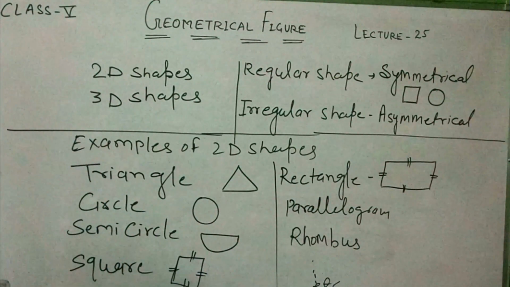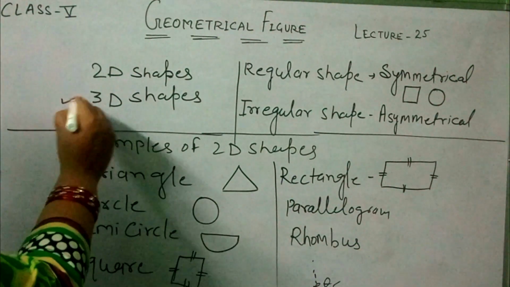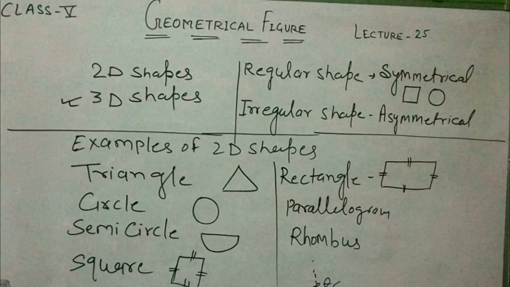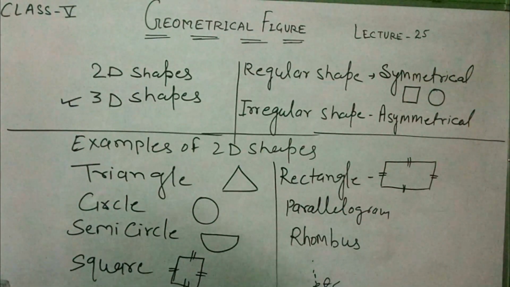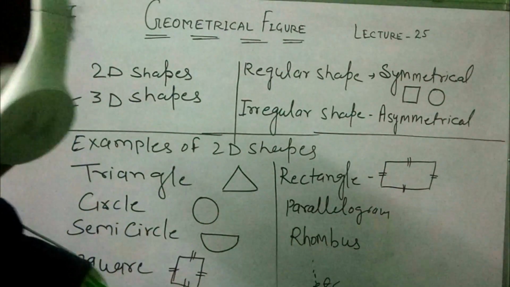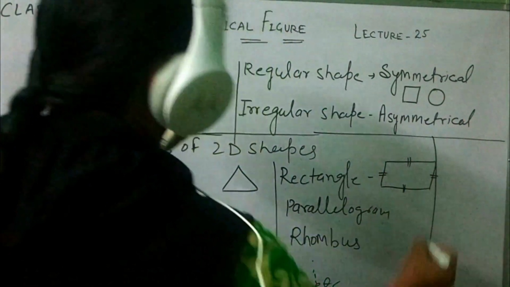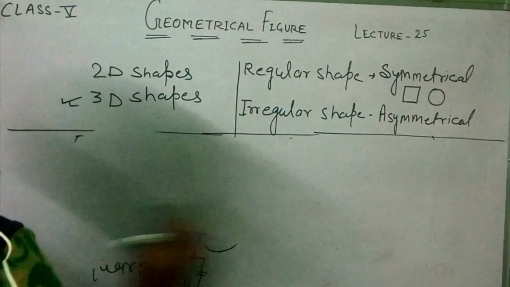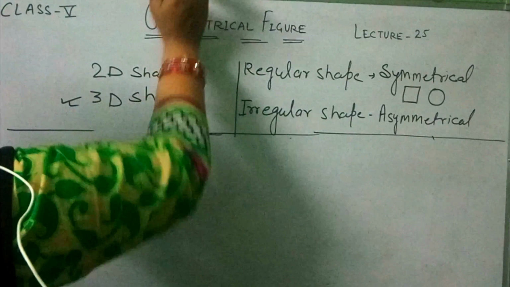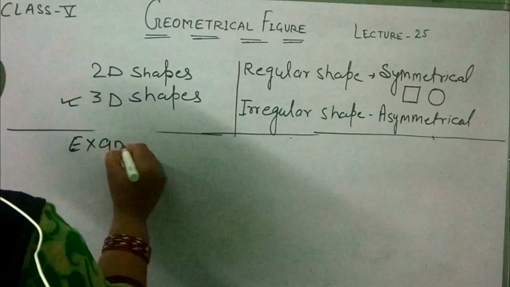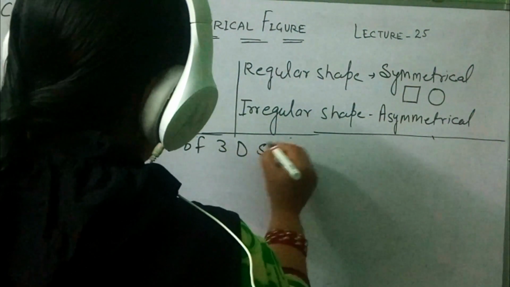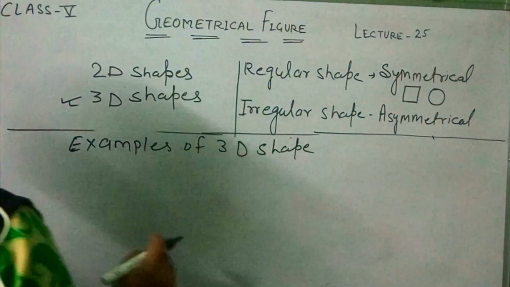Okay, now I will explain examples of 3D shapes. What are the examples of 3D shapes? D means dimension.